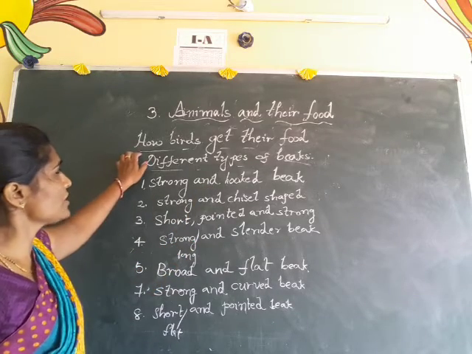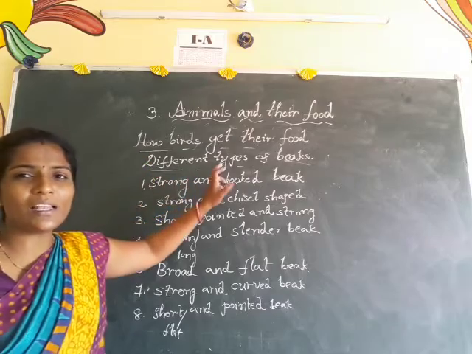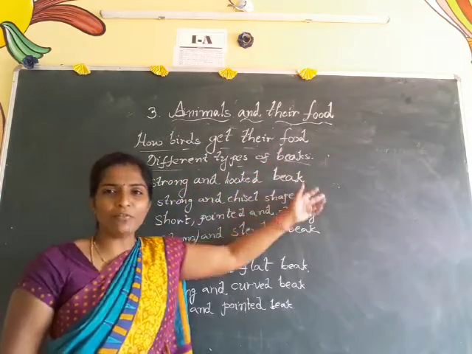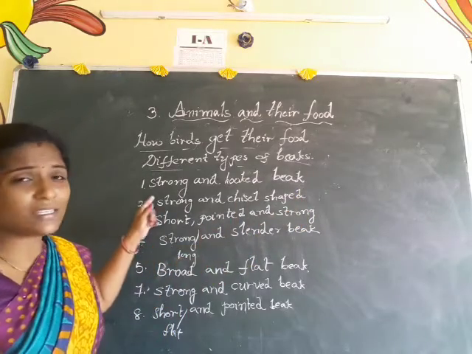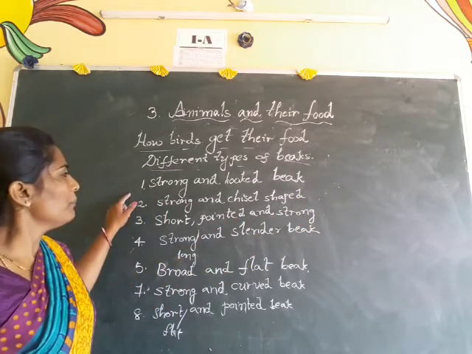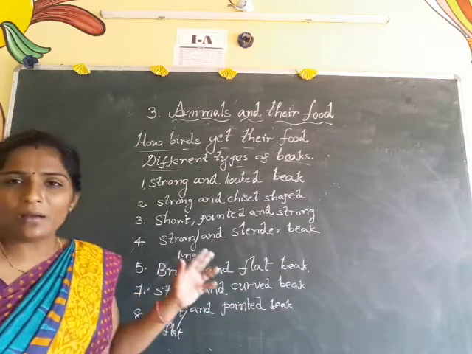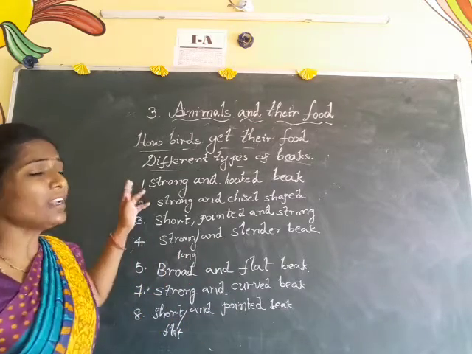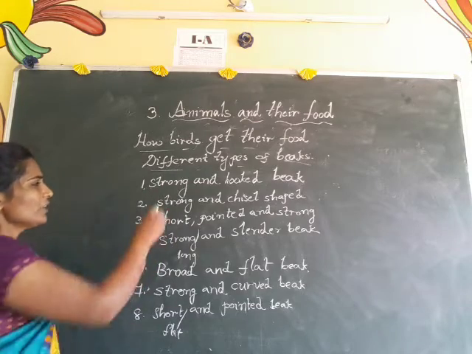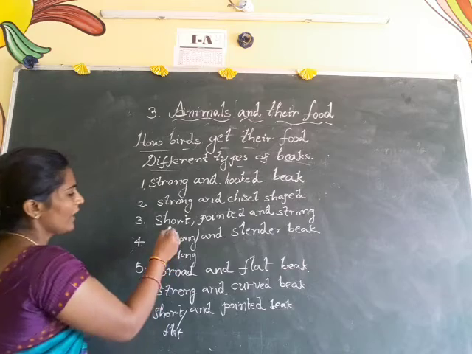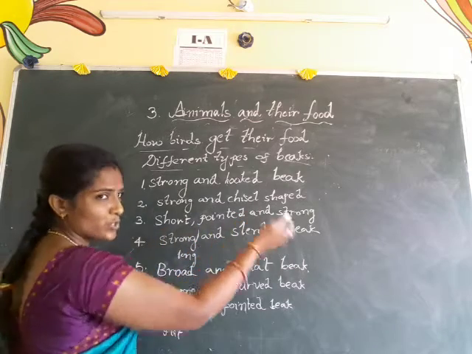See, the birds use their beaks while searching for food or while taking that food. And in these birds the beak plays an important role, like a mouth. The different types of beaks are strong and hooked beak, strong and chisel shaped beak, short, pointed and strong beak.